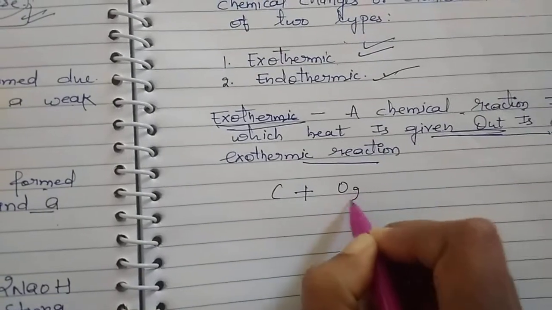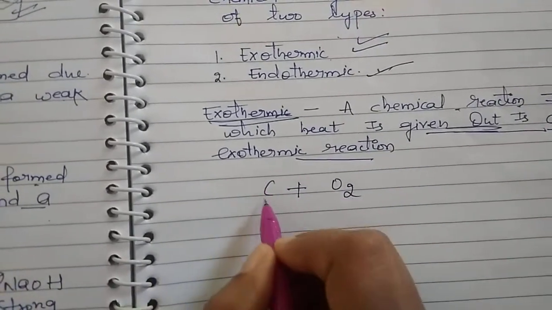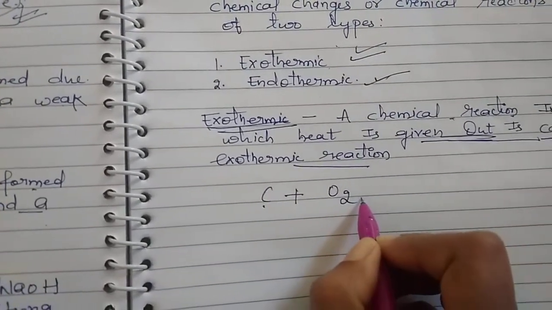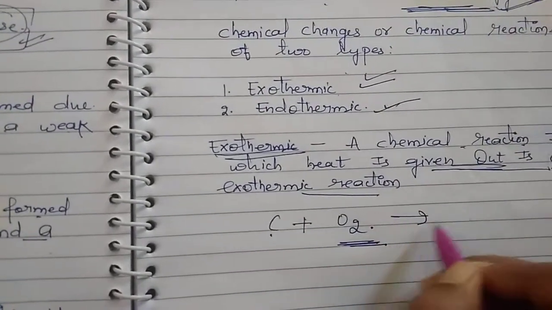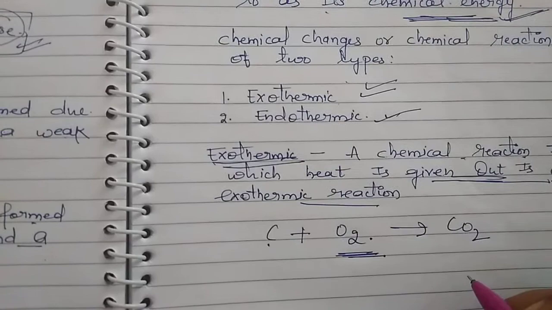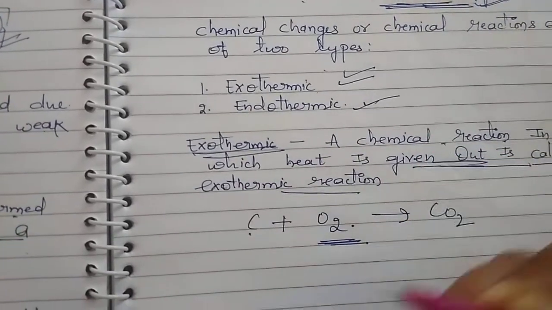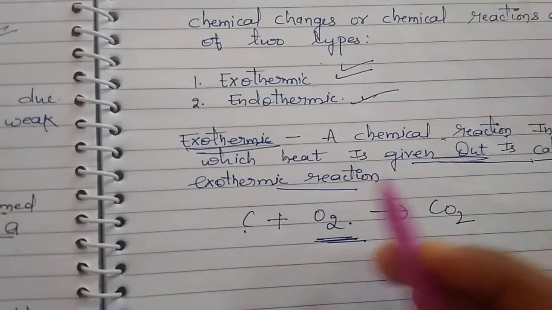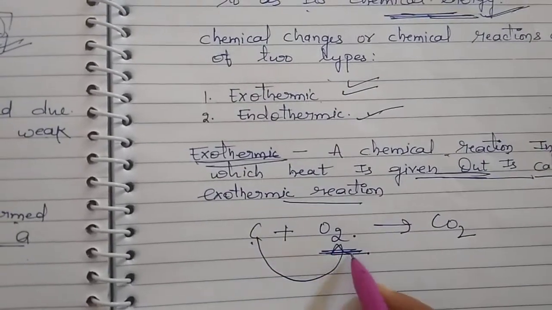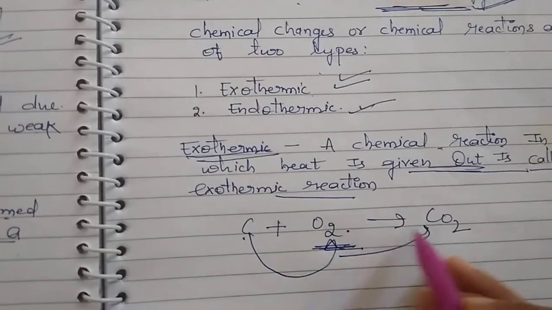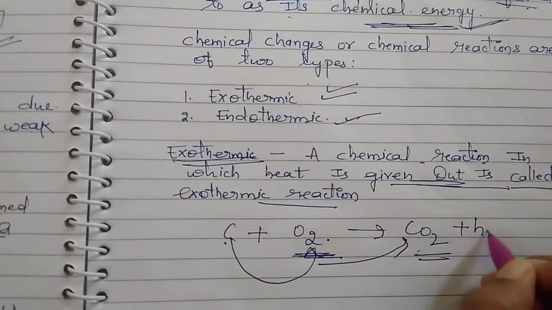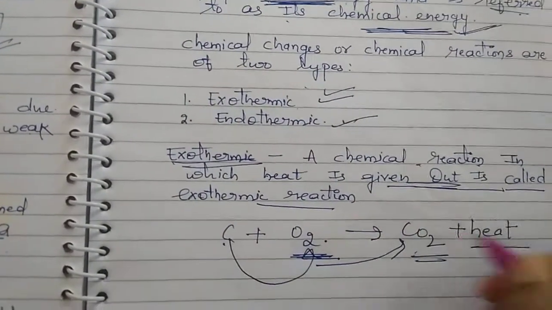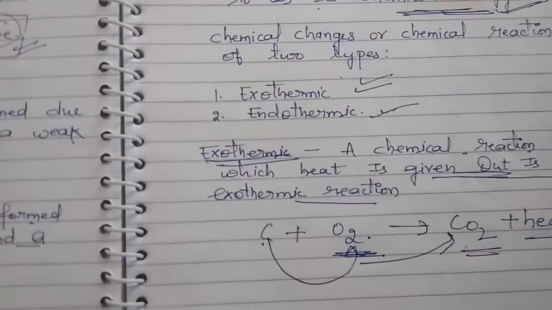For example, carbon plus oxygen. When carbon burns in the presence of oxygen to form CO2, a lot of energy is produced. When a bond is formed after combining, energy is evolved.